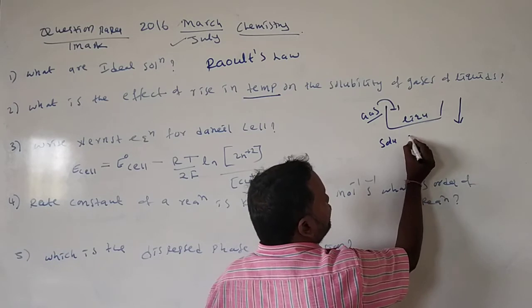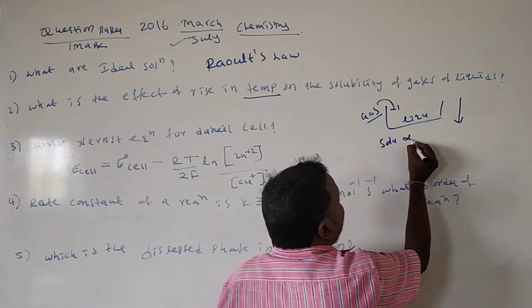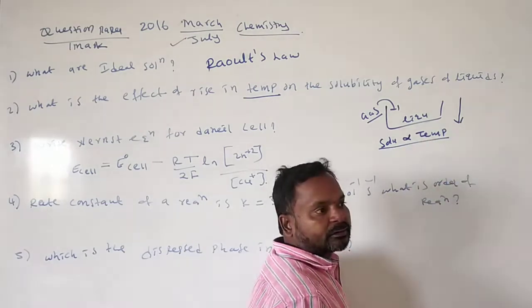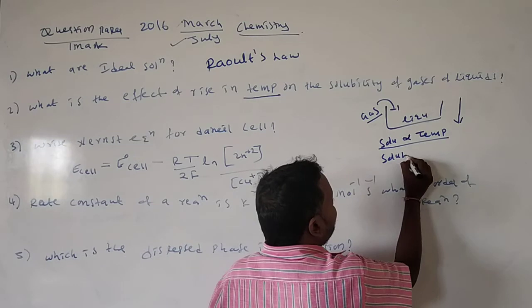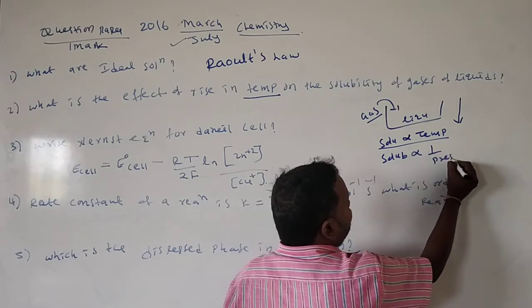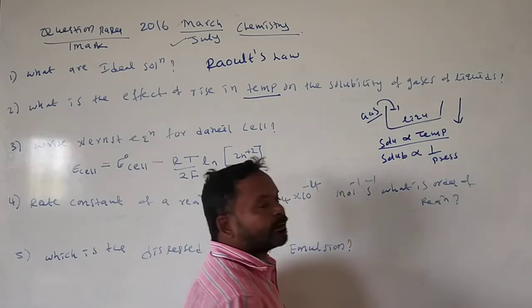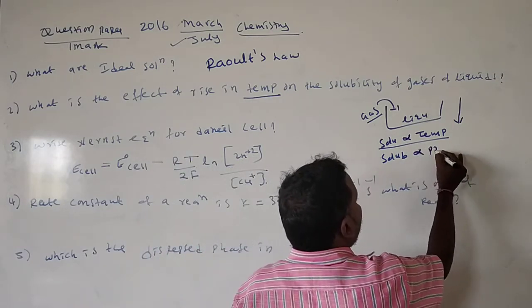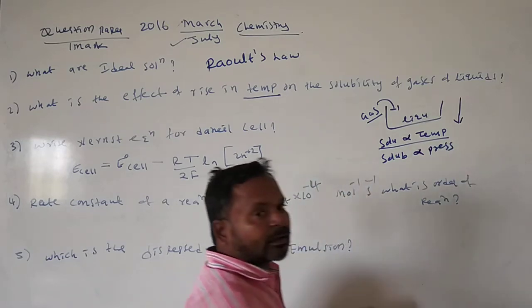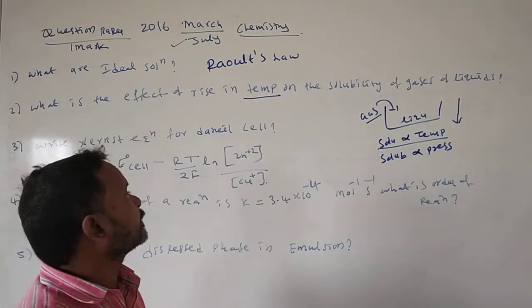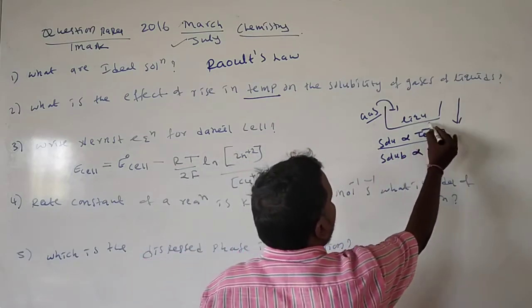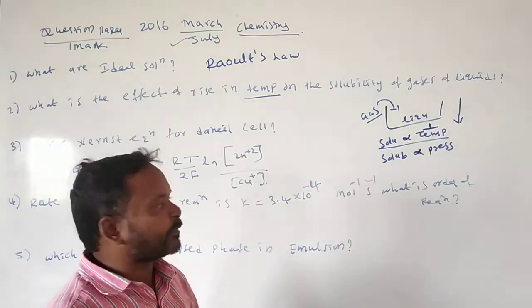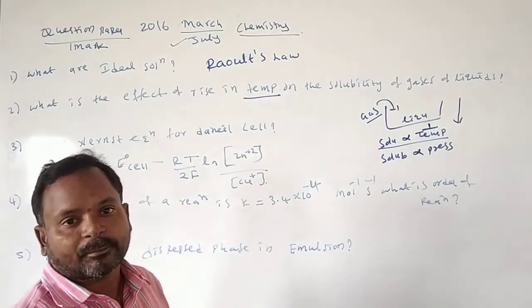That means solubility is inversely proportional to the temperature, and directly proportional to the pressure.